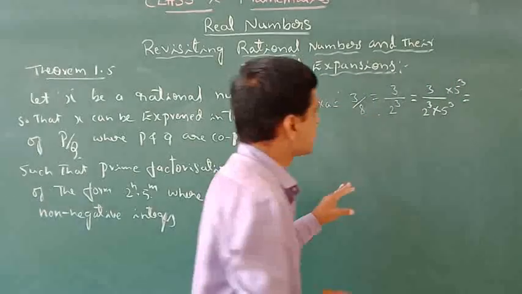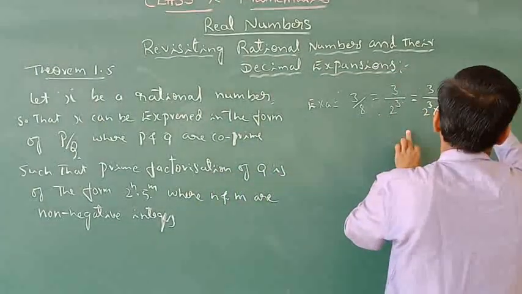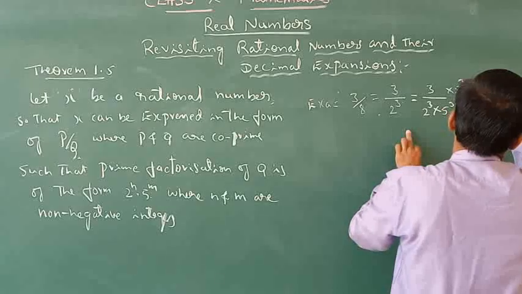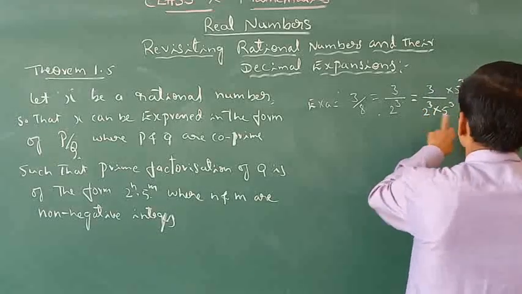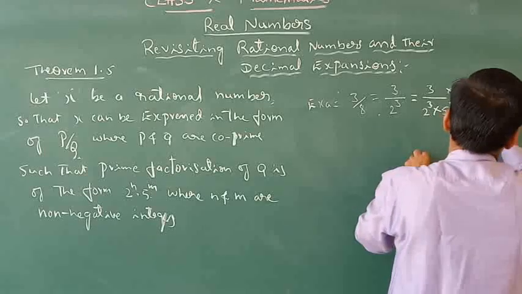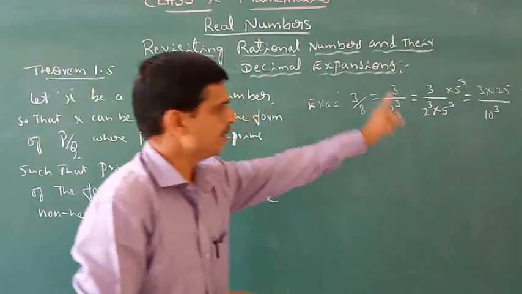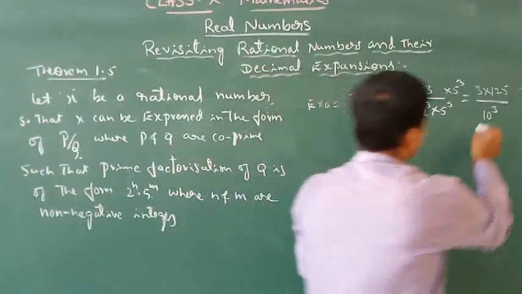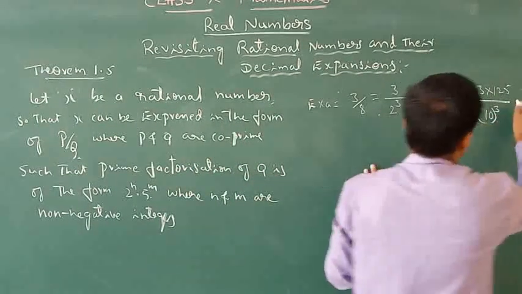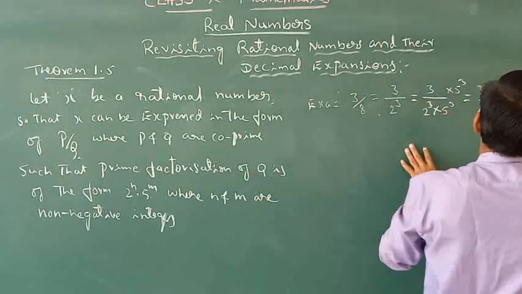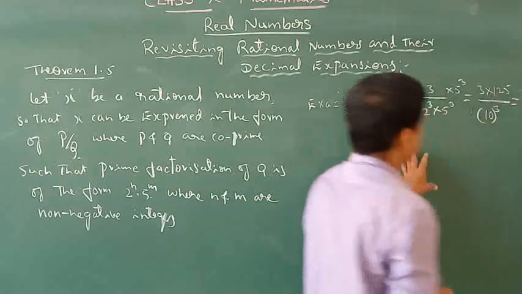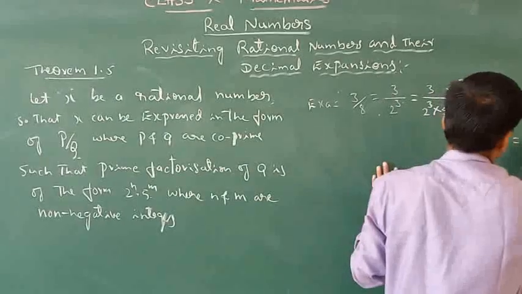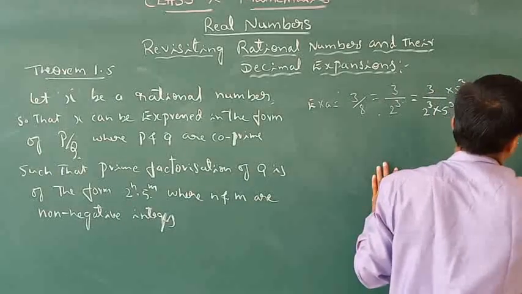Automatically we get some other number. That is 3 into 5 cube, which is 3 into 125, divided by 2 cube into 5 cube, which is 10 cube. Because the powers of 2 and 5 are the same, you automatically multiply the numerator the same. So that is why 3 into 125 means 375 divided by 1000. The same answer. Now expressed in decimal form, that is 0.375.